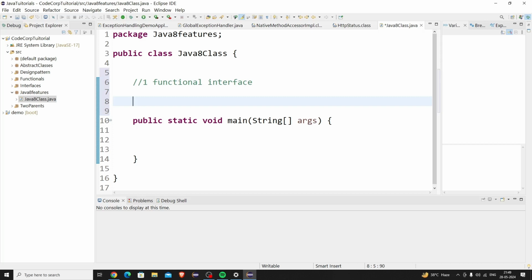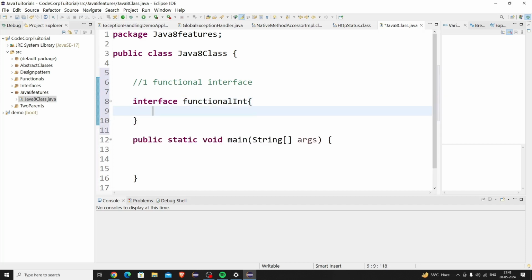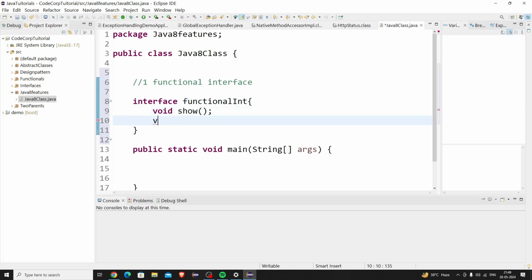And how to declare it? You can declare it as a normal interface. Suppose I give it the name FunctionalInt, and I declare a single method inside it, void show. Now this interface itself is a functional interface. If I declare another method here, like void show me, then this is not a functional interface, because as per the definition I have already told you, we should have a single abstract method.